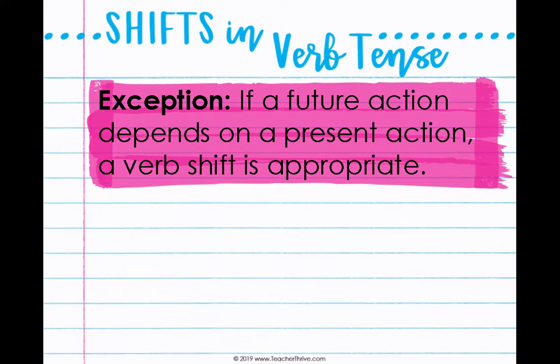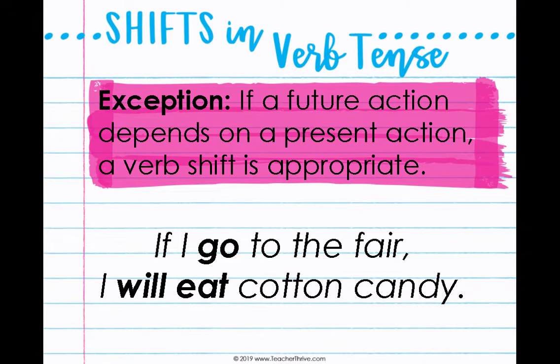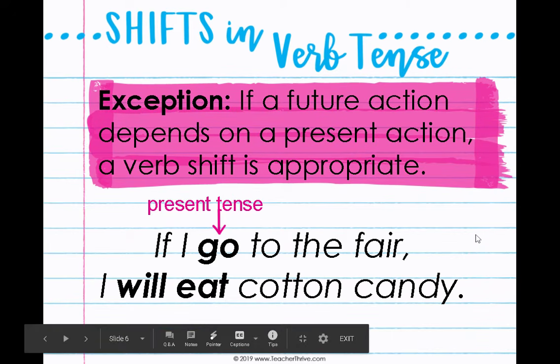Now, I will tell you that sometimes if a future action depends on a present action, a verb shift is okay. So for example, if I go to the fair, I will eat cotton candy. So go is a present tense verb. And if I go, meaning the second verb is going to be dependent upon this here, I will eat cotton candy.